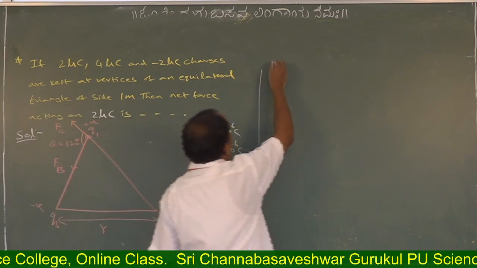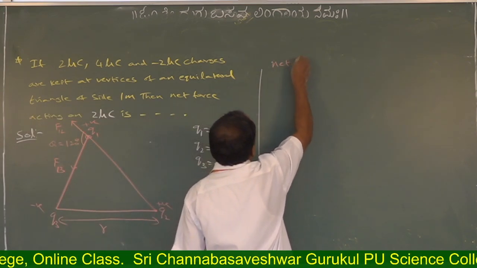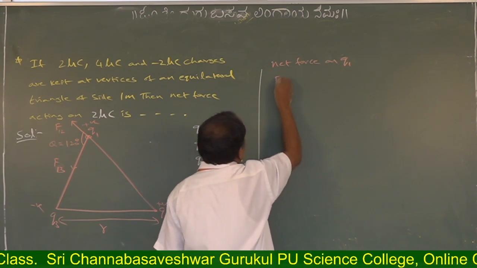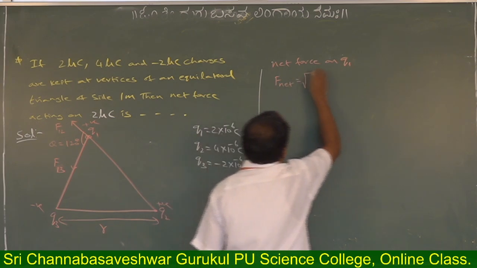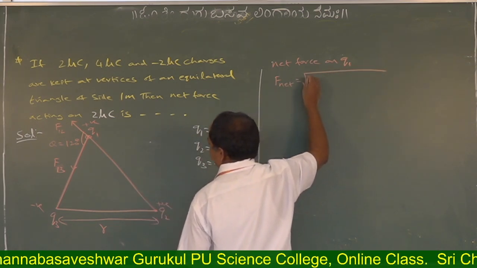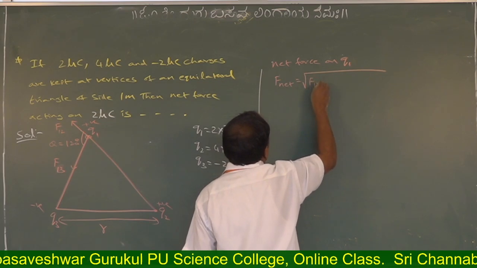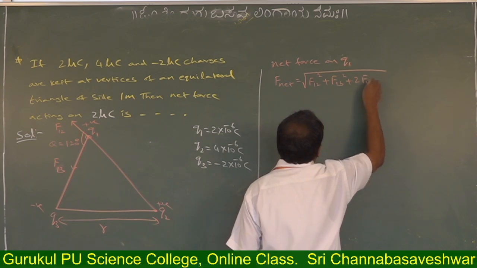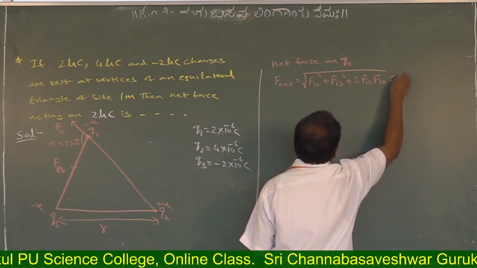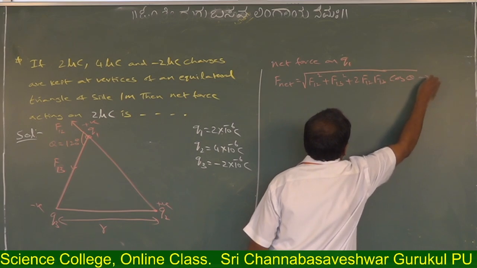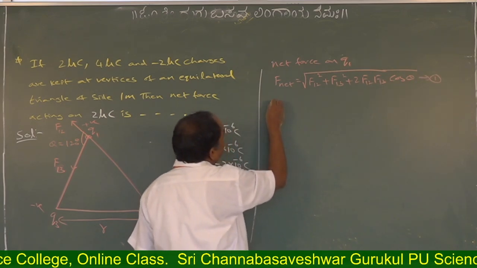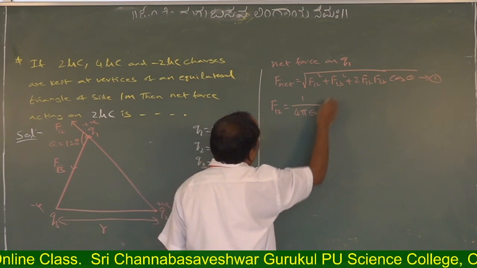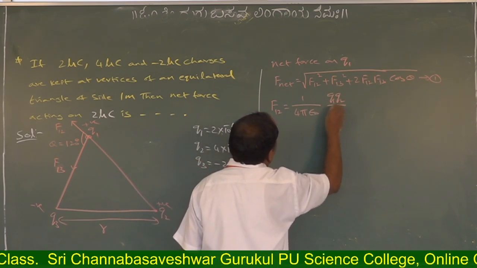Now, here the net force on Q1, F net, what is the formula? Root over F12 square plus F13 square plus 2 F12 F13 cos theta. Here, first F12. What is the formula? 1 by 4 pi epsilon naught Q1 Q2 by R square.